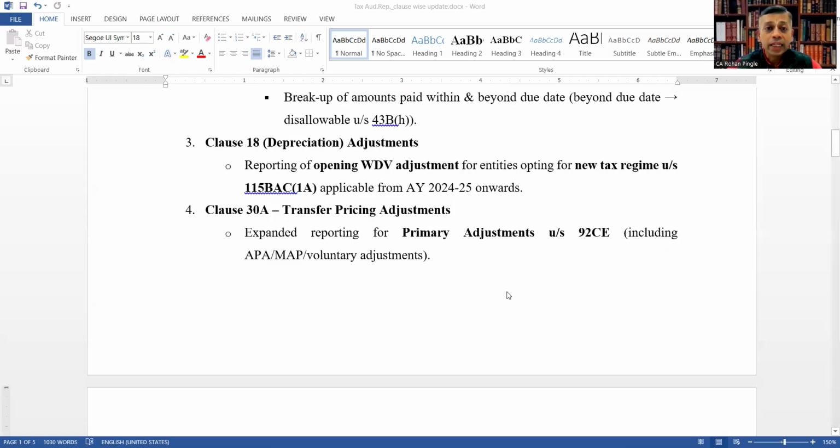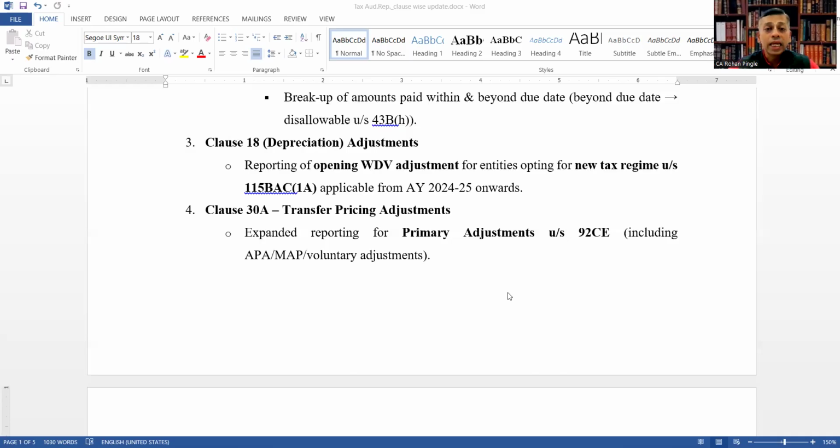Under clause 18, that is depreciation adjustments, reporting of opening WDV adjustment for entities opting for the new tax regime under section 115BAC clause 1A, applicable from assessment year 2024-25 onwards.